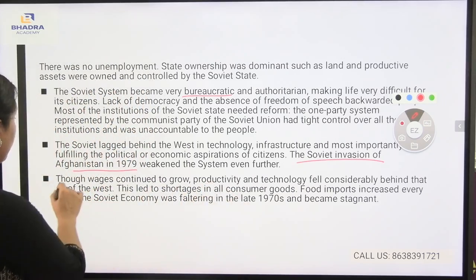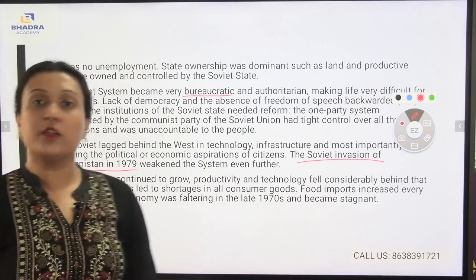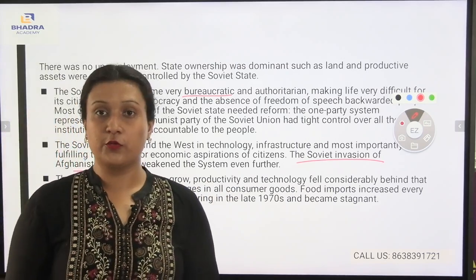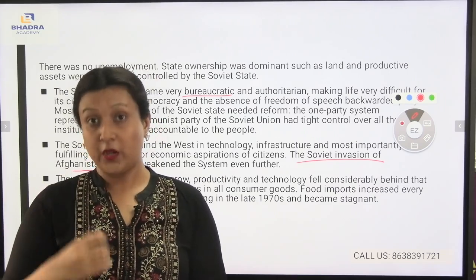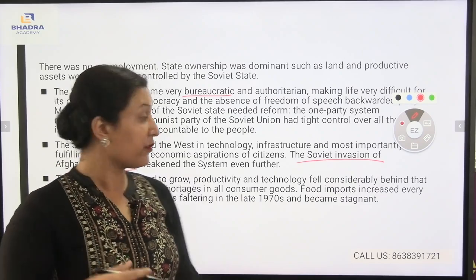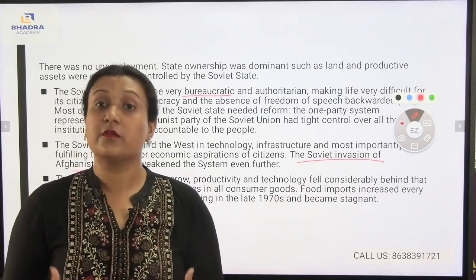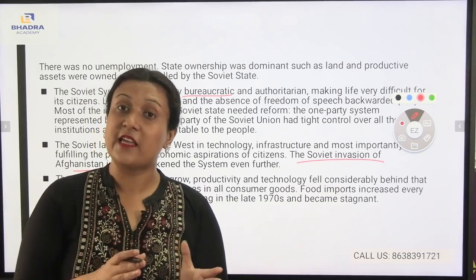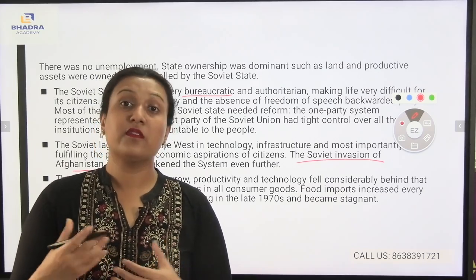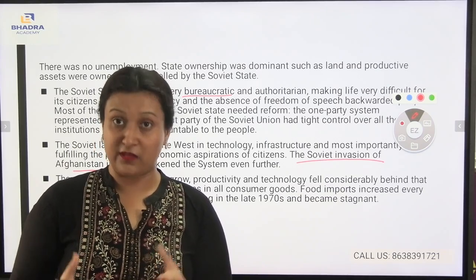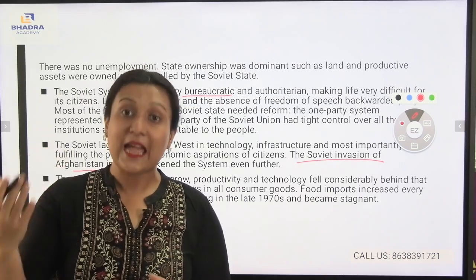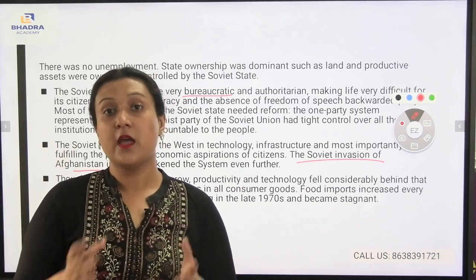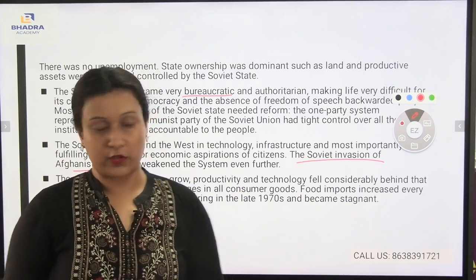Though wages continued to grow, the wages of the common people continued to grow. Also, productivity was improving, and they were making more use of the technology as well, but still they were lagging behind the West. As there was not much proper interaction with the West, they were lagging behind. The West was technologically advanced in comparison to the USSR. They were lagging behind in technology.